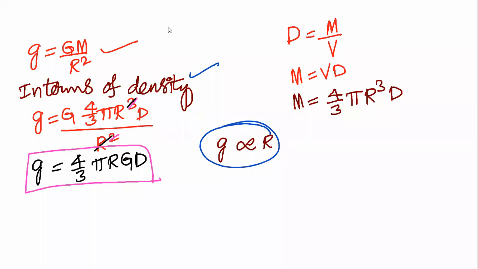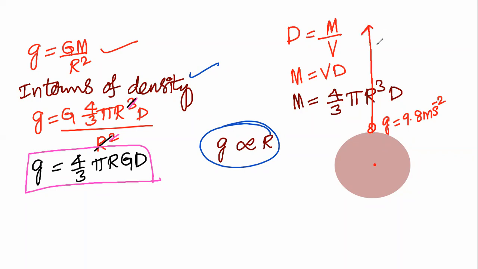For example, whenever the body goes into the depth of the earth, acceleration due to gravity gradually decreases. On the surface of the earth, acceleration due to gravity is 9.8 meters per second square. If we are going away from the surface of the earth or into the depth of the earth, acceleration due to gravity g decreases.